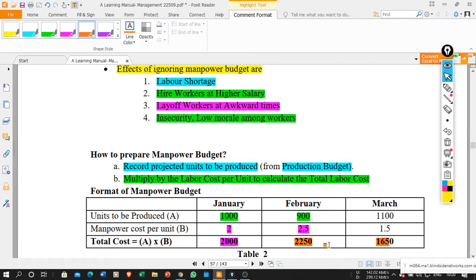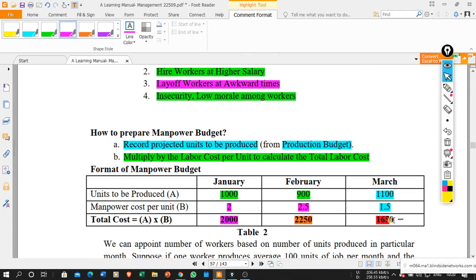So what is my total cost? This is 2250. In March, if I am going to produce 1100 units, my labor cost will change over the period of time. That will be a variable factor here, so it is 1.5. And now what is the cost? My cost is 1650 rupees.